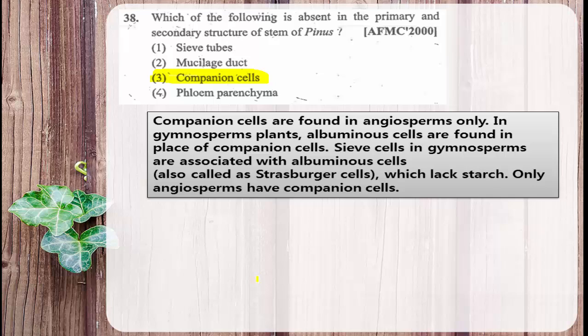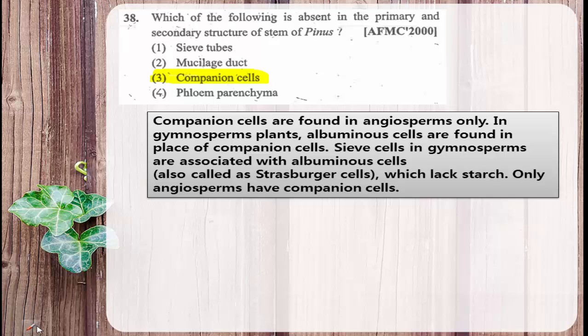That is why the gymnosperms are called vascular plants. Even though the xylem and phloem are present in the gymnosperms, there is some difference in the structure of xylem and phloem. Yes, let us know what is that difference.